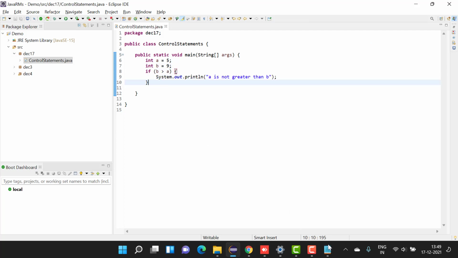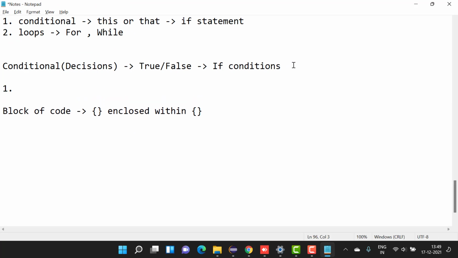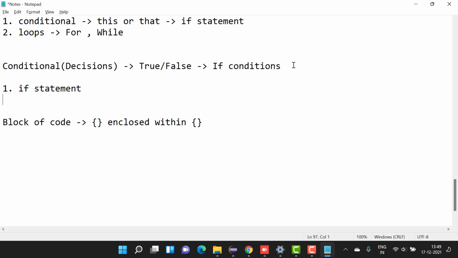Now there are different types of conditional statements. First and foremost, you have a normal if statement. Second, you have an if else statement.